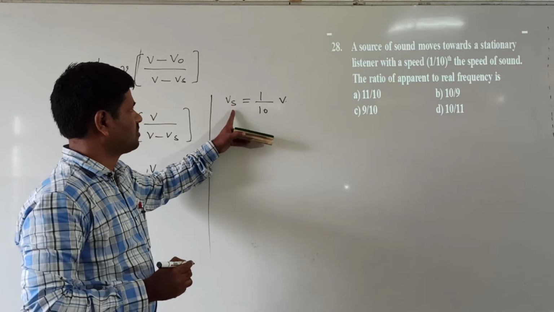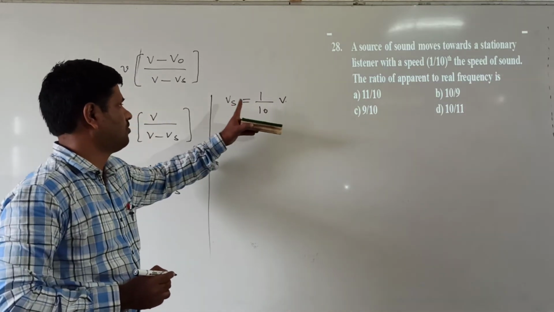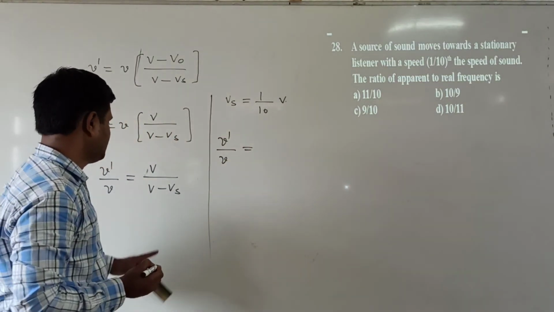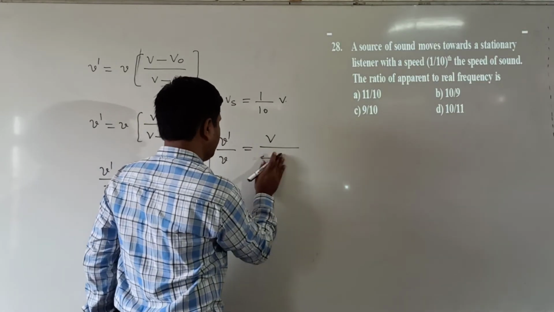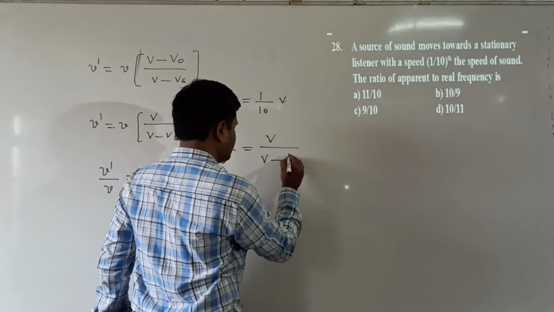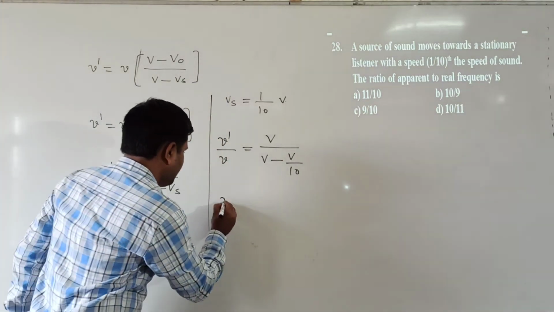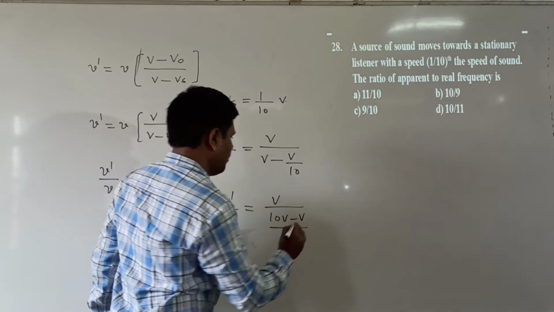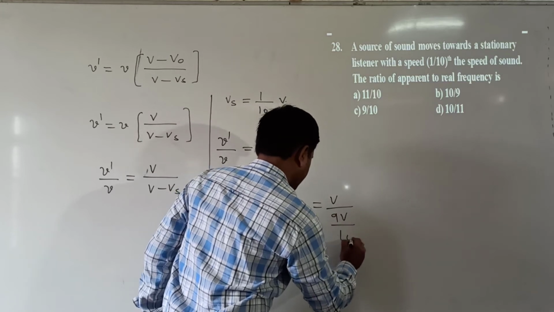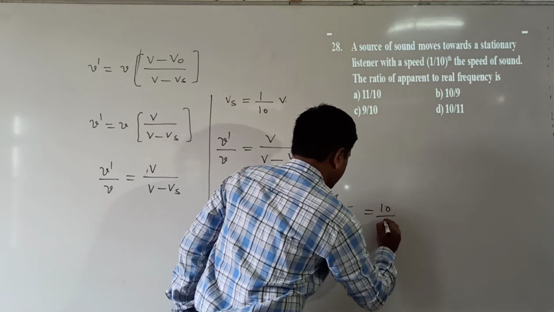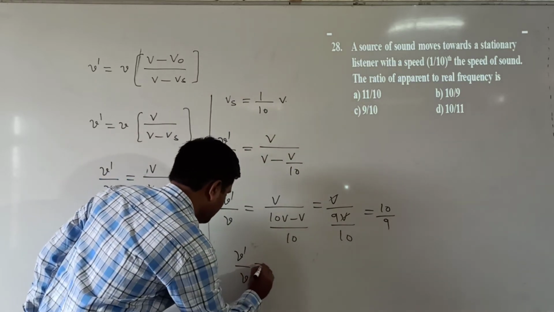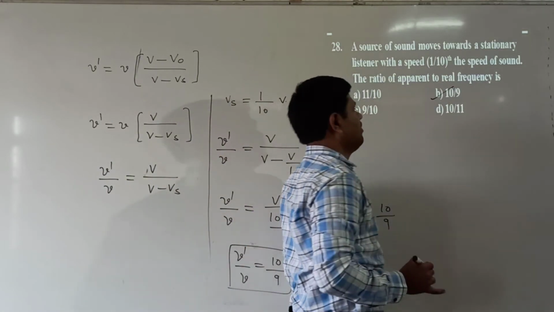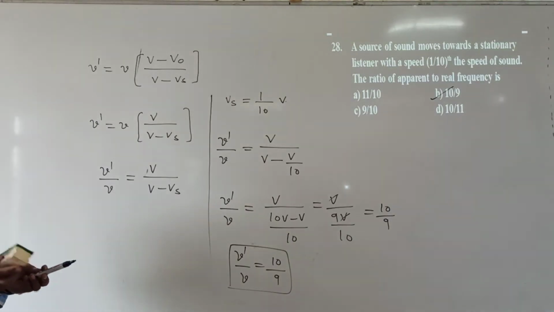The speed of the source is 1/10 of the speed of sound, so vs = v/10. So ν'/ν = v/(v − v/10) = v/(9v/10). The v cancels, and we get 10/9. So ν'/ν = 10/9, which means option B is correct. This was question number 28.